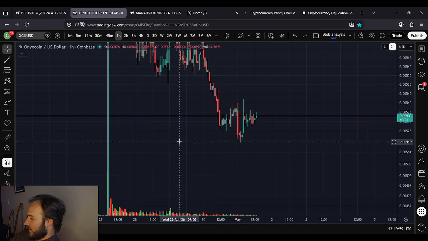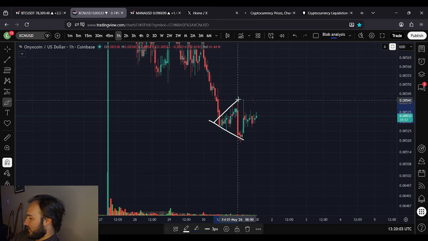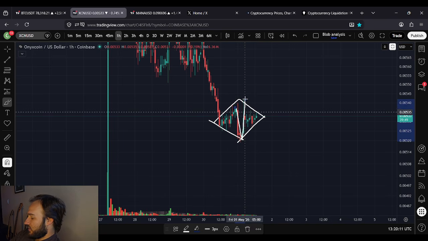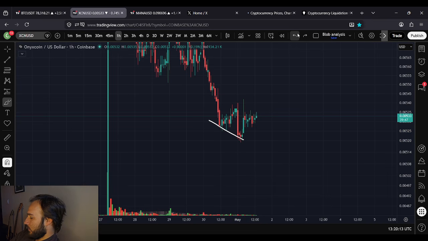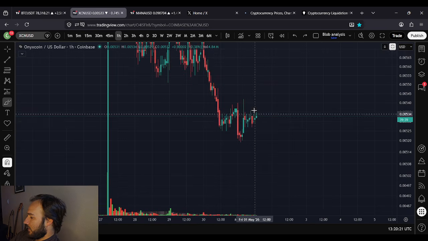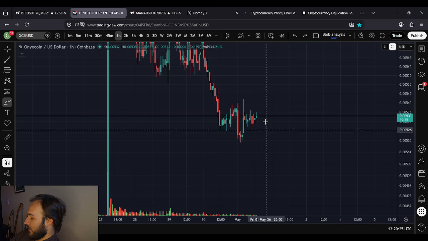This does kind of look like a diamond bottom, doesn't it? On the 1 hour, it's a very small diamond, but still, a diamond is a diamond, and it's pretty perfect. You don't normally get them like that, but this kind of action in the middle is pretty common with these diamonds. So maybe we see a break this direction and then a redirect there. It's very common for diamonds to break out in one direction and then swoop back the other direction with high velocity. They're known for high velocity moves.